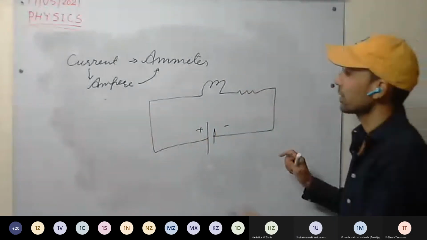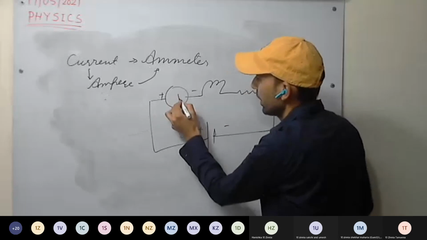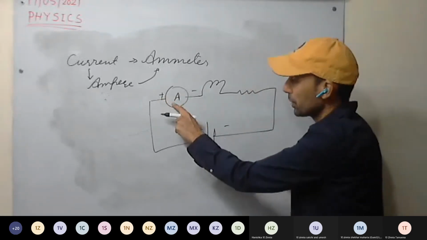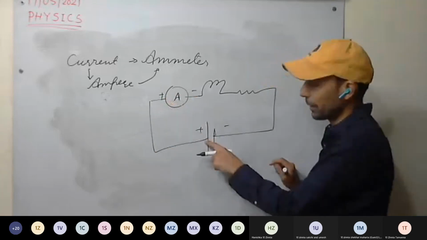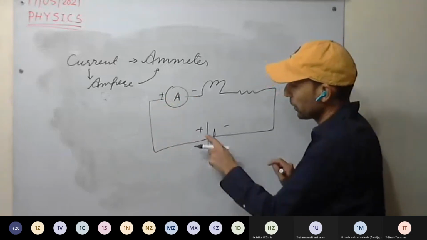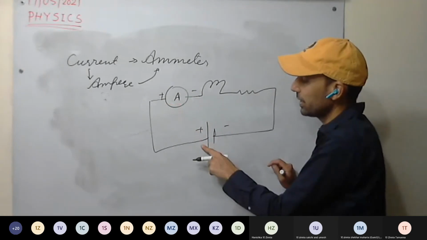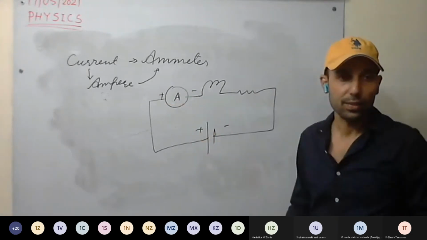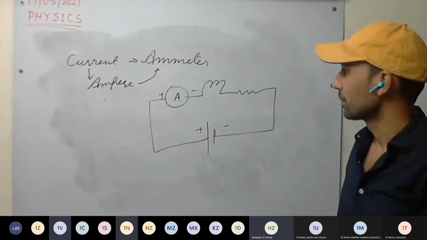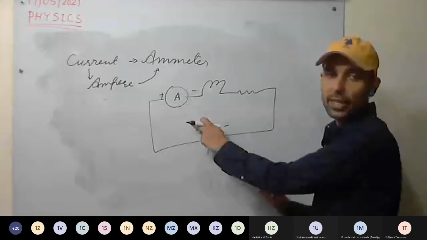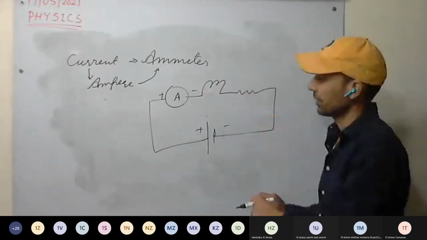The ammeter is connected in series, with its positive terminal connected to the positive terminal of the battery. Always remember positive to positive, negative to negative. The ammeter must have low resistance so that it should not offer any resistance to the flow of current. It should not consume the current.